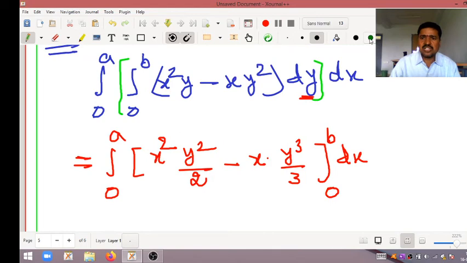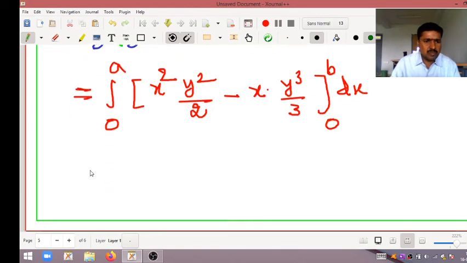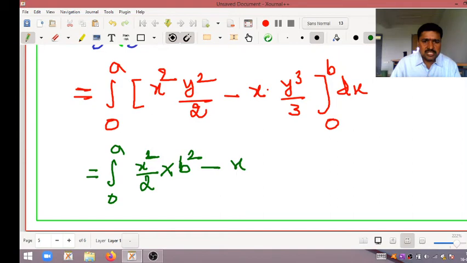I hope you all understood this step. I will move on to the next step. So integral 0 to a, right as it is, my dear students. Here we want to apply the limits where y is there. So here x square by 2 is the constant, into where y is there, in that place we want to apply the limits. y square means upper limit b square will come. Next x by 3 into y cubed means b cubed, into dx.